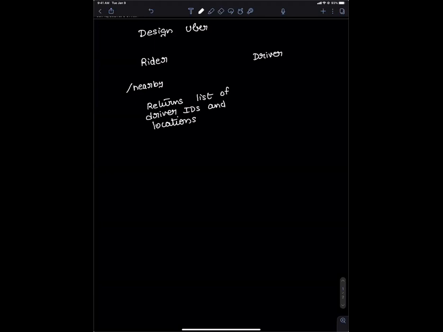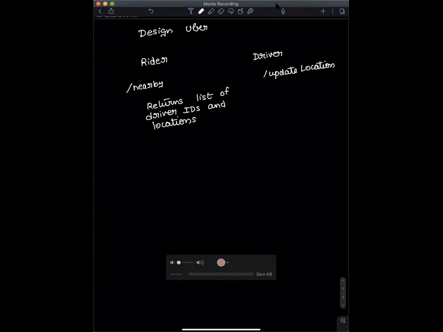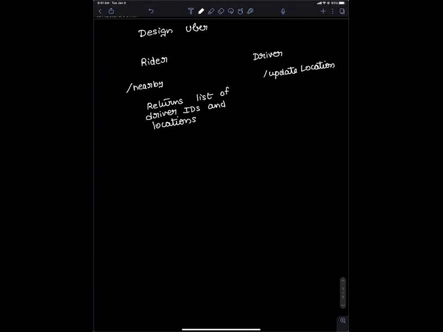Yes. In case you are done with this early, then we can go into more detail, for example booking and everything. But right now, just these two APIs. So as a driver, you want to log in and keep updating location. Yes. As a driver, I open my app and start my Uber, and then every 3 or 5 seconds, or however you've designed it, the mobile should be able to send its location and keep its location up to date.